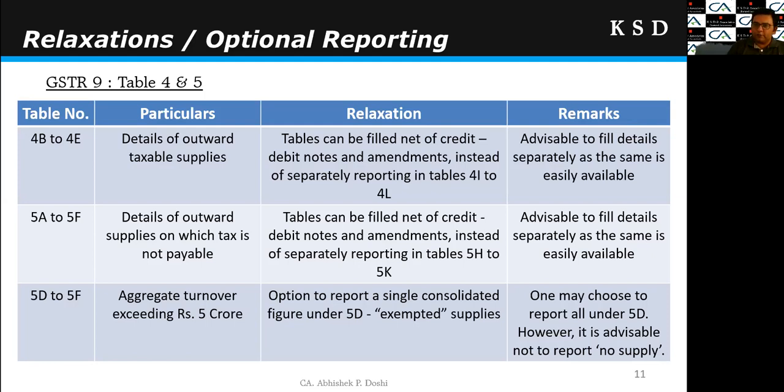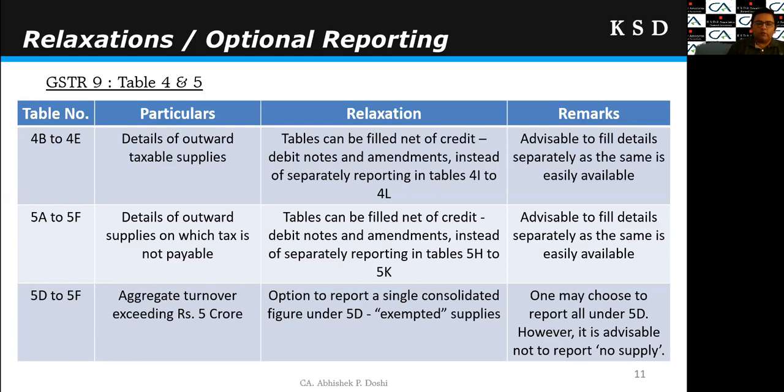But our advice would be that these figures are easily available, and we should report the gross figures and credit debit note figures separately. Similar relaxation for the table 5A to 5F. This is for outward supplies on which tax is not payable. In that also they have given similar relaxation that you can report the net of credit debit notes. Again, we should report gross figures to the extent possible.